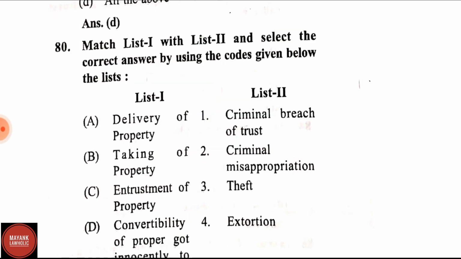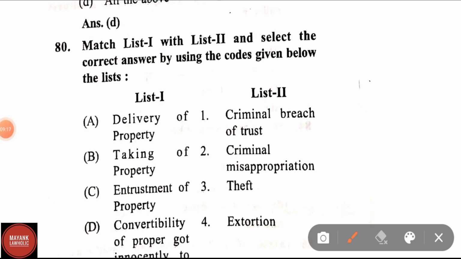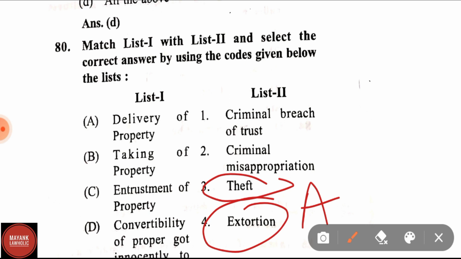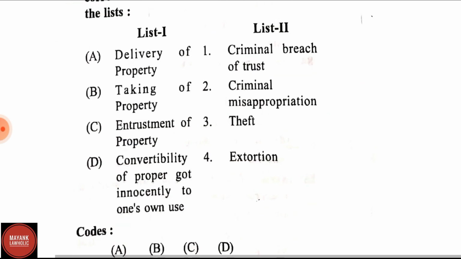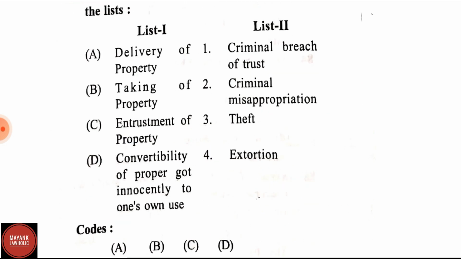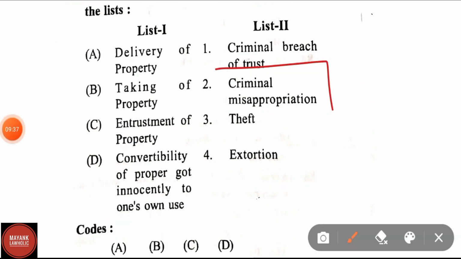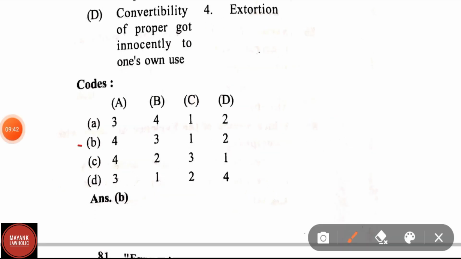Question number 80. Delivery of property occurs in extortion. Taking of property. Taking of property is theft. Entrustment of property. Entrustment of property is related to criminal breach of trust. Conversion of property got innocently to one's own use, it is criminal misappropriation. Correct answer is option B.